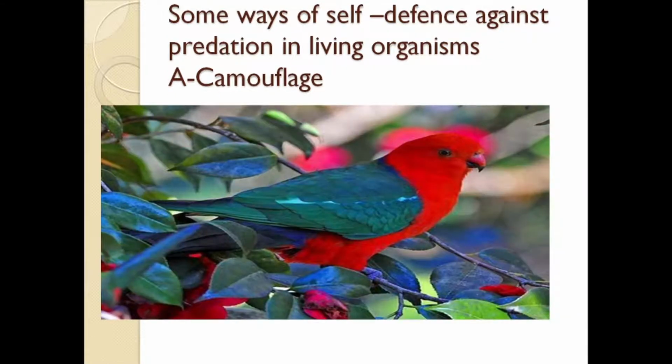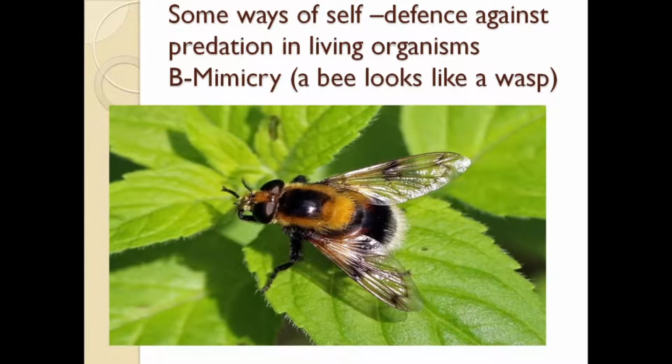Another example on some ways of self-defense against predation in living organisms is the camouflage. Here we have a bird standing on a tree with a similar color. Here the bird has the same color as the tree to hide from enemies and to escape from enemies. Another example of ways of self-defense against predation is mimicry: a bee looks like a wasp.